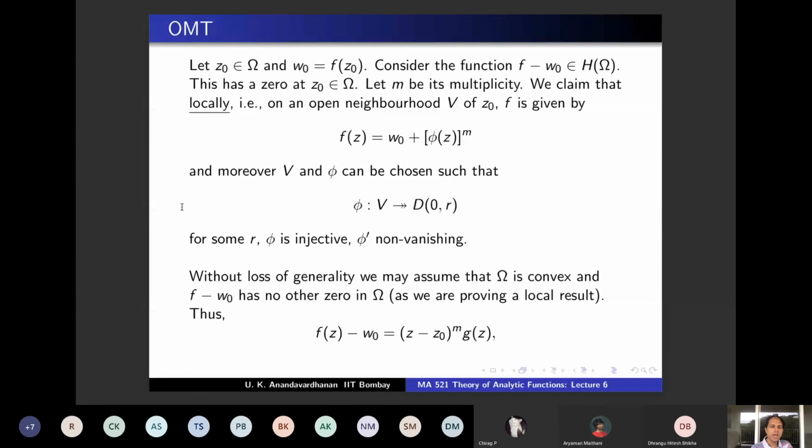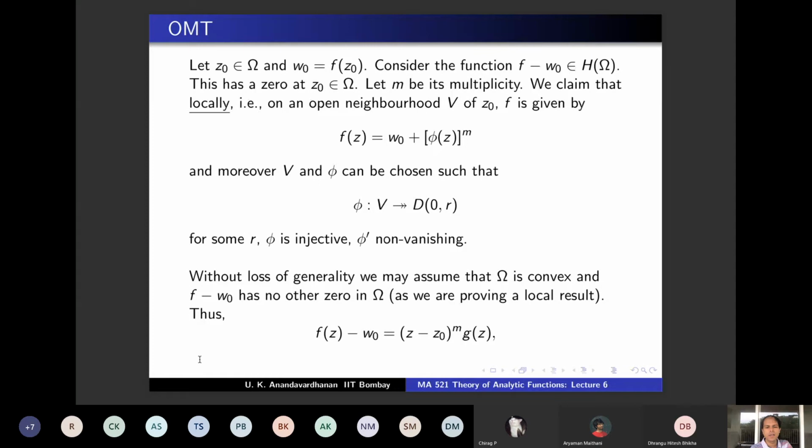Therefore, f of z minus W0, remember this has a 0 at Z0 of what order? Order m. So you can pull out (z minus Z0) power m times g of z, and m is the multiplicity. So what can you conclude about g of z? G is of course holomorphic throughout omega. Not just that, G is non-vanishing throughout omega, because you are assuming f minus W0 has no other 0 in omega, so G has no other 0 in omega, and Z0 is also not a 0 of G. Why? Because if Z0 is a 0 of G, then this m will increase.